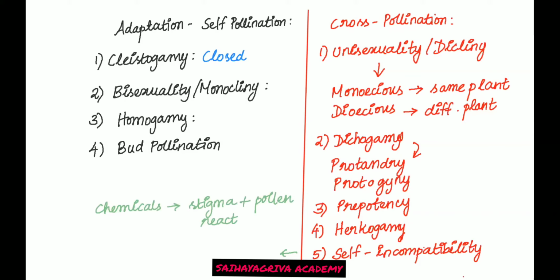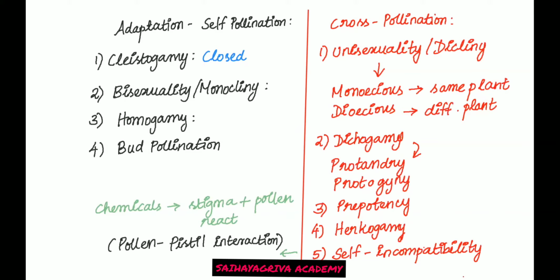If it is of wrong type, the stigma will not allow pollen tube germination. So these events you call as pollen pistil interaction. Fine. So this is another phenomenon that occurs.